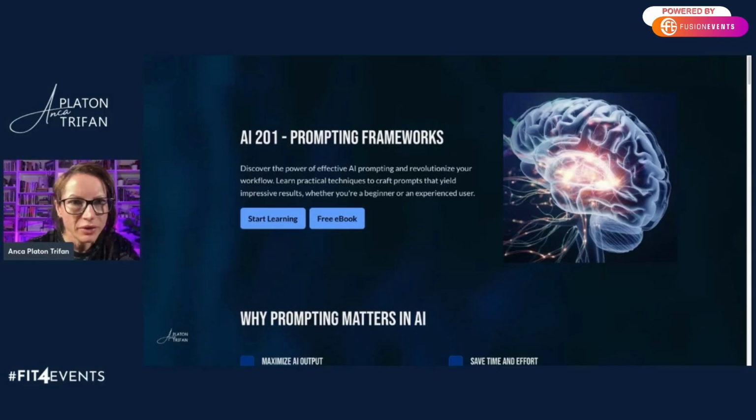Hey friends, this is Anca Platon Trifan. Welcome to the second session, AI 201 Prompting Frameworks. In this session, we're going to focus on, as the session title says, prompting frameworks. Those frameworks are important because they help you get the best possible output from whatever AI tools you're planning to use. Whether you're a beginner or a more experienced AI user, understanding how to frame your request makes a huge difference in how effective AI is for you.